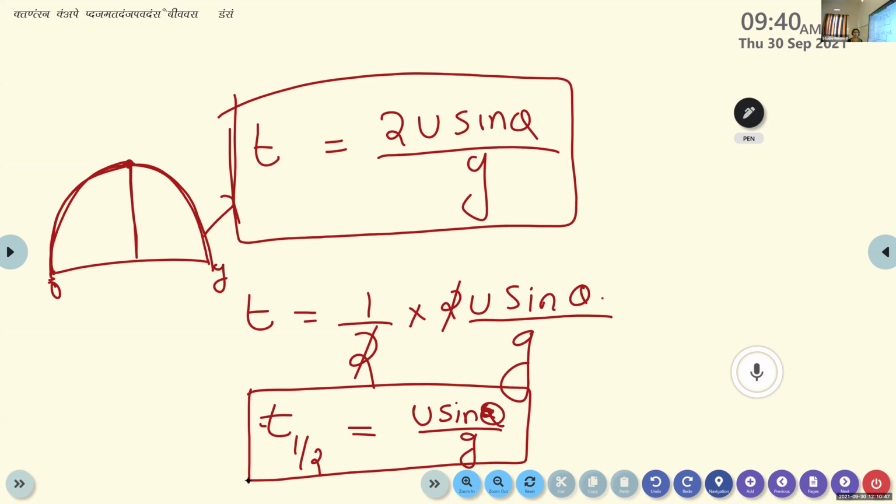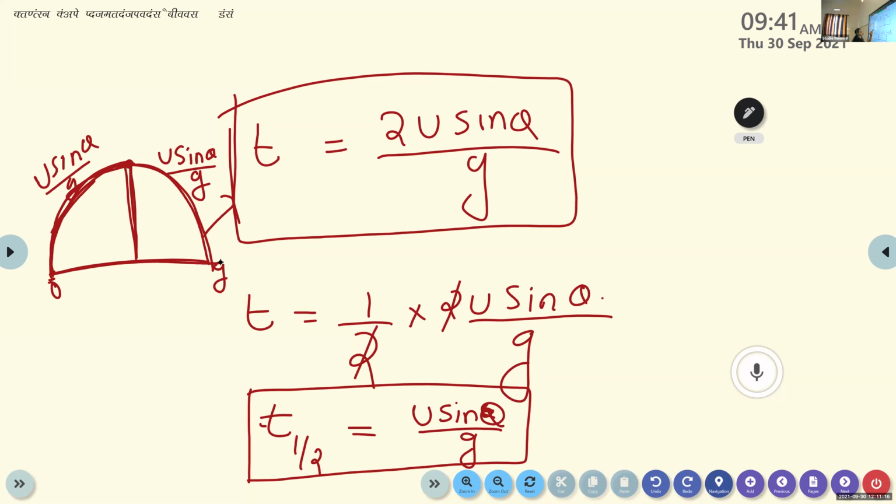So t is equal to 2u sine theta by g is the time taken by the projectile to complete the entire parabolic path. The time taken to complete half of its path is given by u sine theta by g, and then the next half takes one more u sine theta by g.